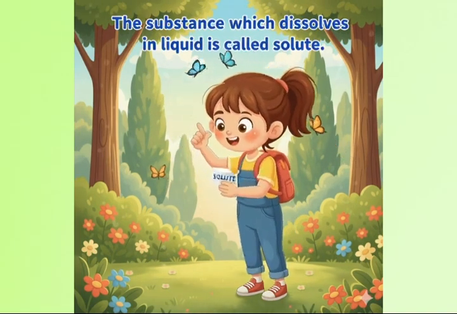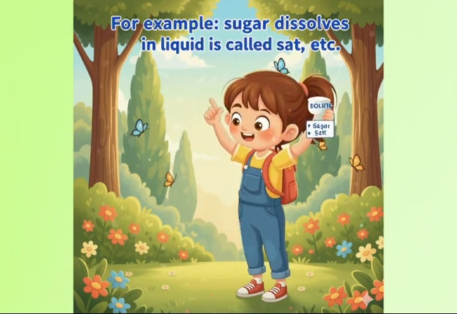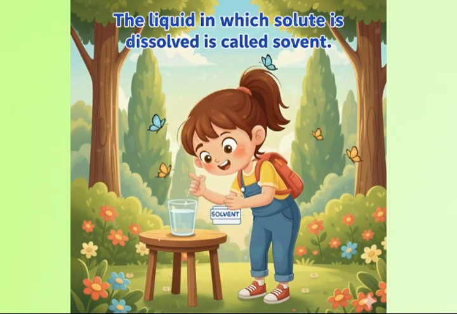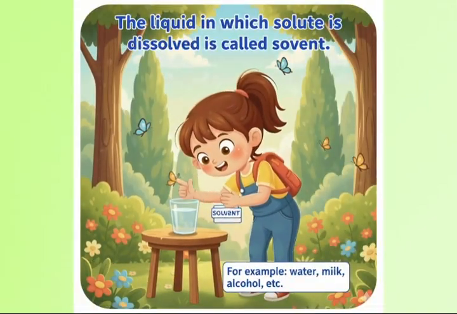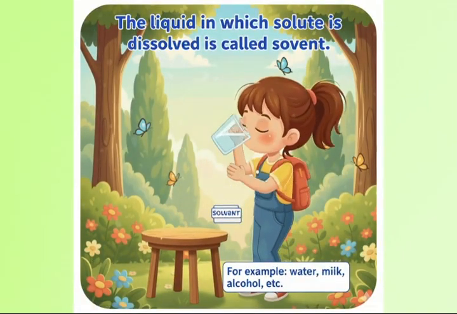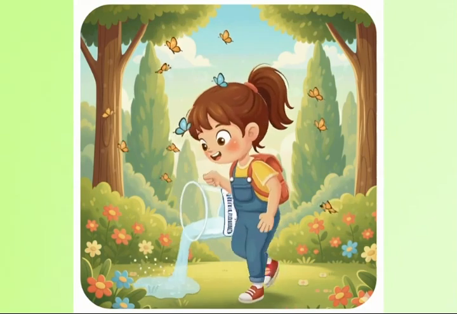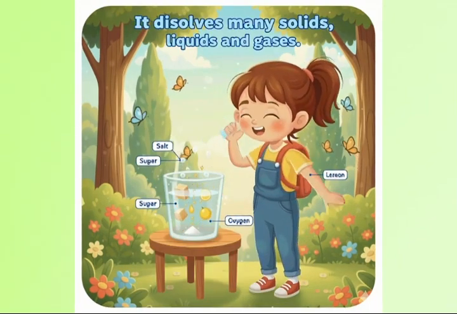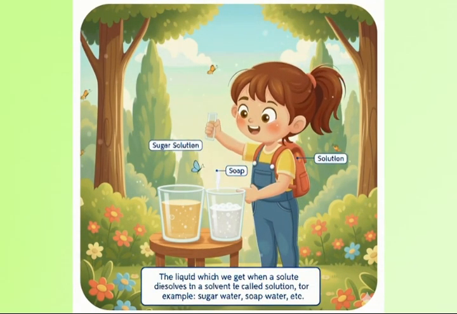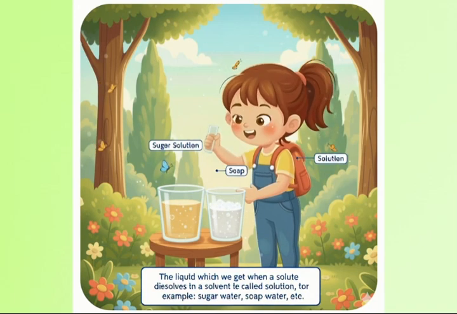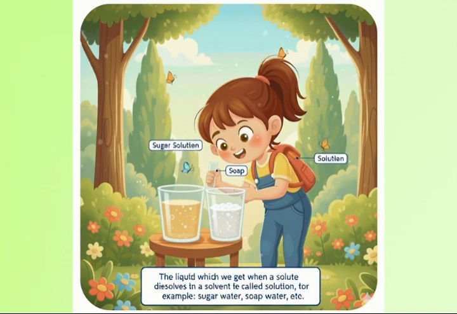The substance which dissolves in a liquid is called solute, for example, sugar and salt. The liquid in which solute is dissolved is called solvent, for example, water, milk, alcohol, etc. Water is a very good solvent. It dissolves many solids, liquids and gases. The liquid which we get when a solute dissolves in a solvent is called solution. For example, sugar water, soap water, etc.